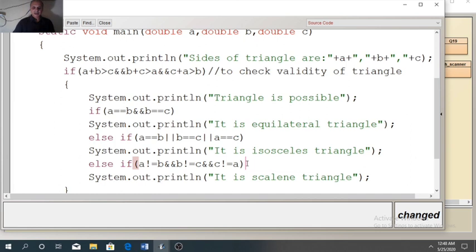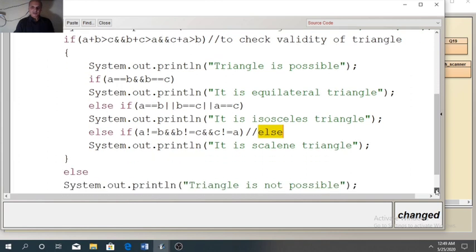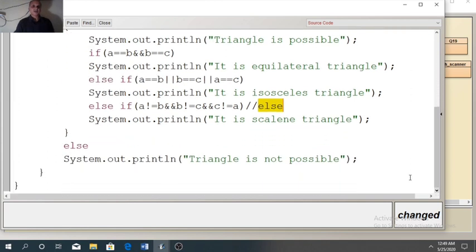In the last case, we can use one more option here. If we write simply else, then also we will get the same message, it is a scalene triangle. I have used a comment here. So else is possible here, you can use it.